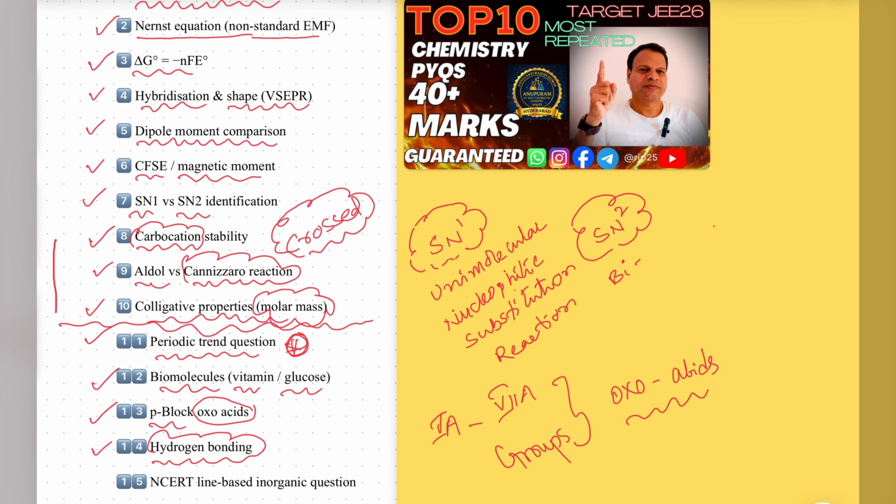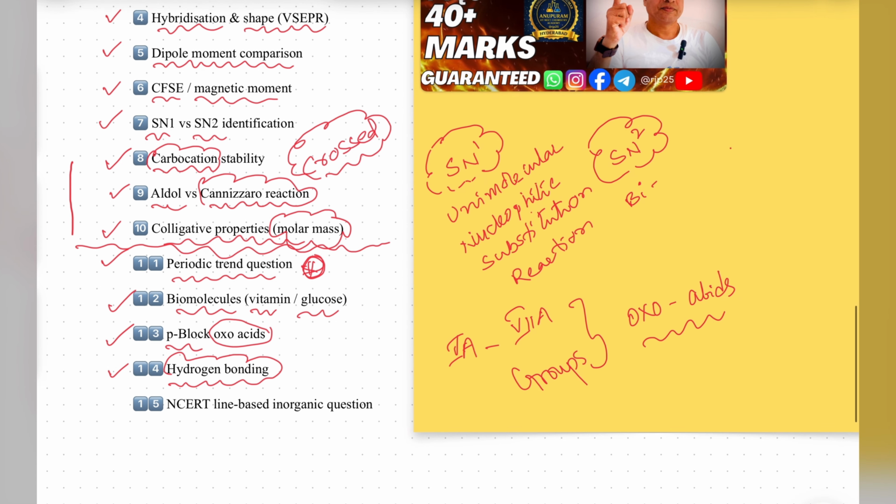And in organic chemistry also, alcohols can form hydrogen bonding, right? So many compounds are related to hydrogen bonding, and carboxylic acids can form dimers. So hydrogen bonding is a common concept. We have to learn all the concepts related to hydrogen bonding. Based on hydrogen bonding, they ask about stability, basicity, acidity, nature, and solubility. Clear?